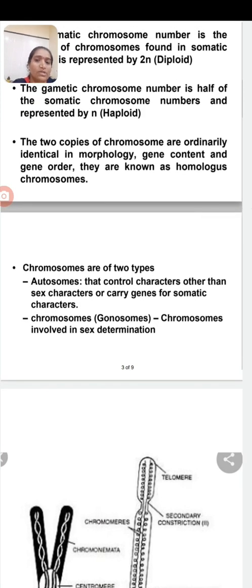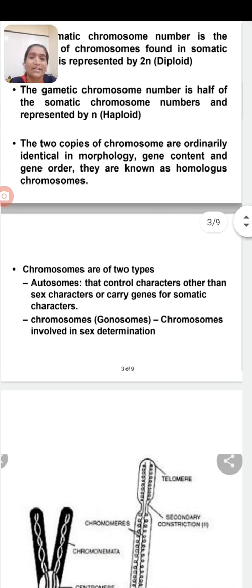Chromosomes are classified into two types. In the first type of classification, they are classified on the basis of their function, and in the second category, they are classified on the basis of their structure.